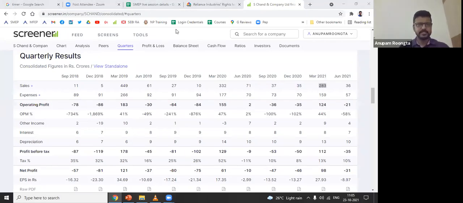Why do you think this company has this kind of revenues? Only in one quarter the revenue comes. The other 3 quarters are minuscule, negligible. They're seasonal, but why? Yes, it is into selling books. And in the March quarter is when the students and the schools order books from them. Once they have sold the books for the next academic year, they're done. Then very few students who have missed the book, or the book is torn, will come to replace or buy another one, or schools will come. So I would like to avoid this business.